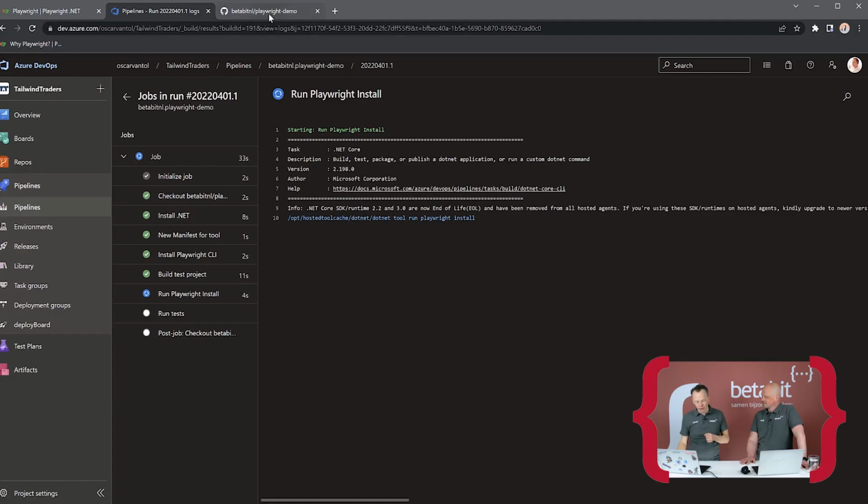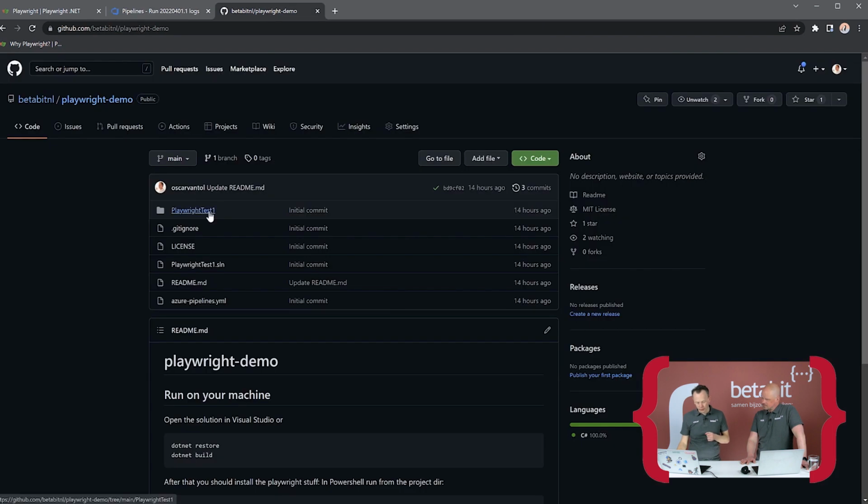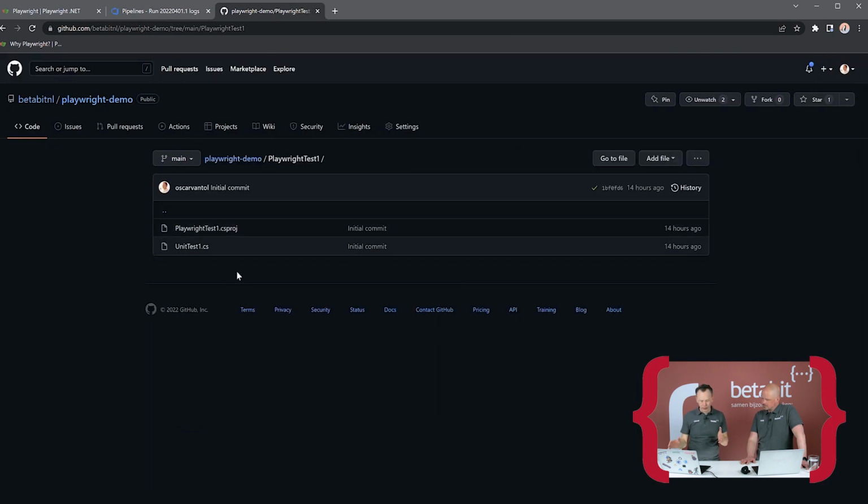But it was actually kind of a surprise in this build run. In the code of this Playwright demo that we're running right here, and I'm on purpose going here because I actually shared this on bedwithnl/Playwright demo, all the code is here to do this, including the YAML example. If you look at this code, it looks fairly similar to the one I was making.